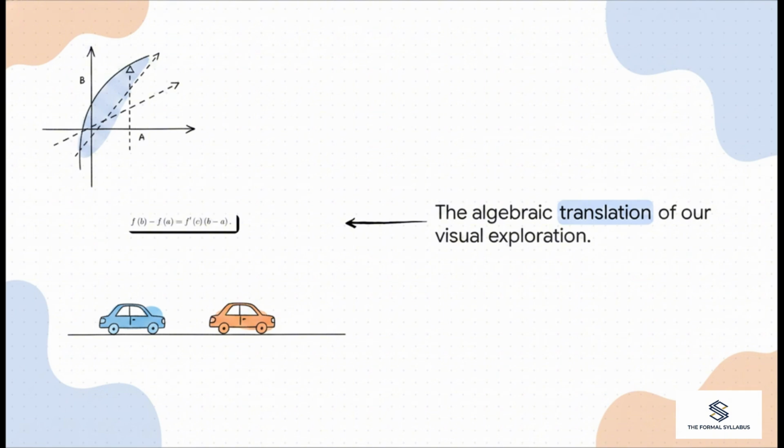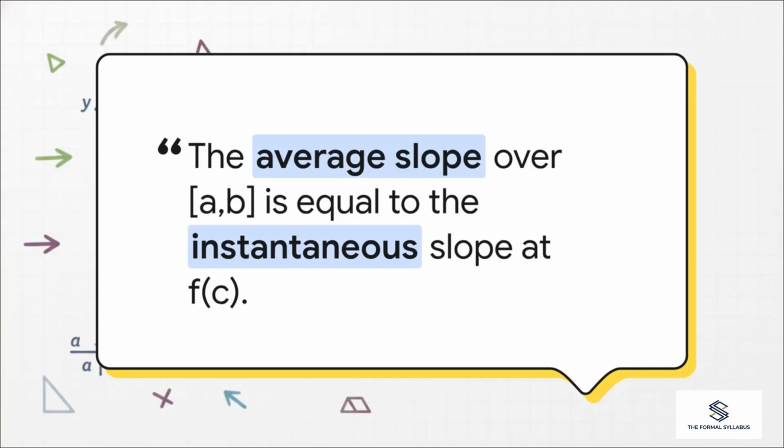So the crucial point is captured perfectly in its equation. This is the elegant algebraic translation of everything we've just visually explored with cars, radar guns, and parallel lines. Function of b minus function of a equals the derivative of c times the quantity b minus a. And if we read this formula in plain English, it genuinely sounds like an undeniable law of the physical world. The difference between your final and initial state is exactly equal to your instantaneous rate of change at some hidden moment, multiplied by the time it took.